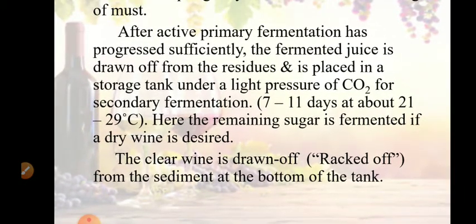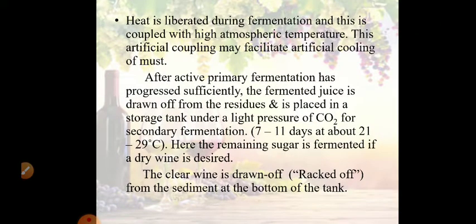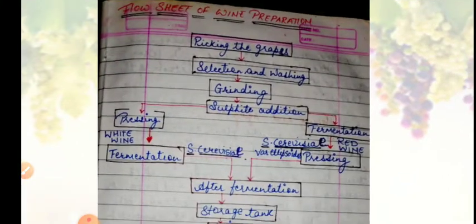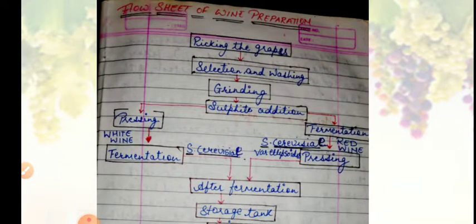The clear wine that gets collected at the top is racked off from the sediment that is present at the bottom of the tank. So sediment is present at the bottom. The top clear layer of wine is racked off after a period of say 7 to 11 days. Okay, you can look here at the flow sheet.